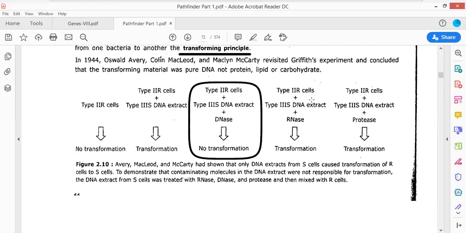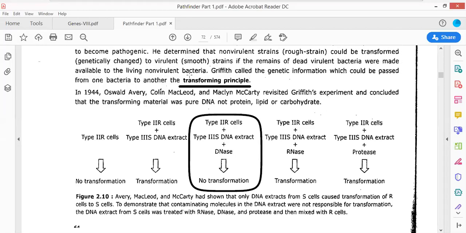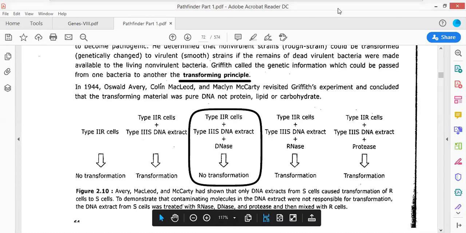Now the question is being asked, a simple question. Who firstly proved that DNA is the genetic material? No, my dear, it is not Griffith. It is Avery, McCarty and MacLeod who firstly proved that DNA is the genetic material. Griffith just hypothesized that there is a transforming principle, and DNA or protein or any other molecule could be the transformation principle, could be the genetic material. But it was only Avery, McCarty and MacLeod who predicted that DNA is the most effective transformation principle.